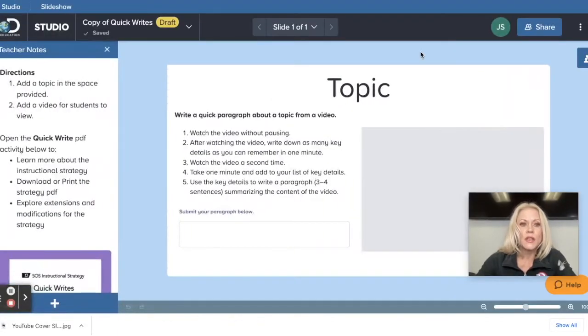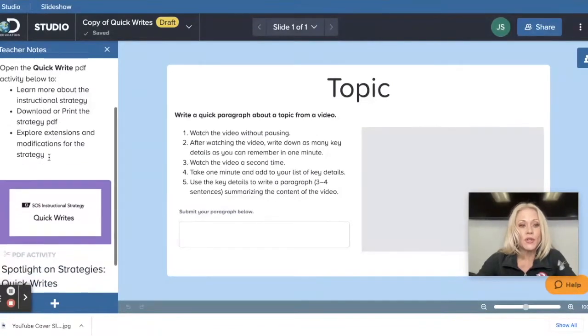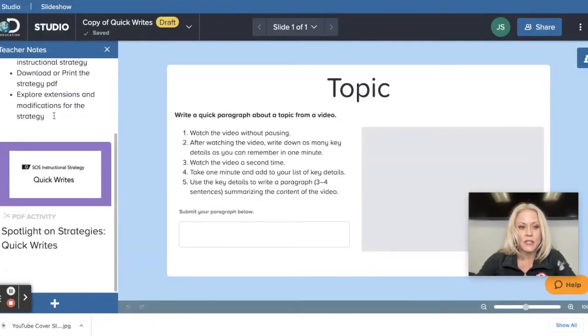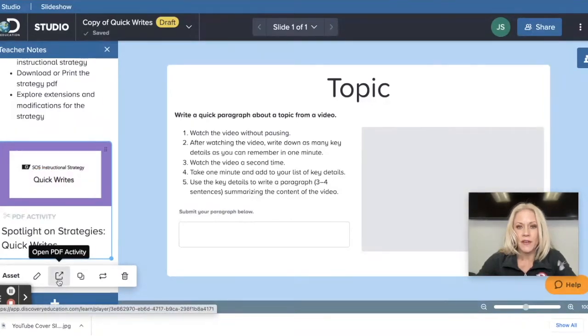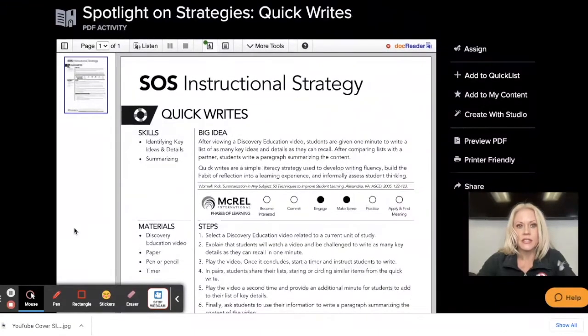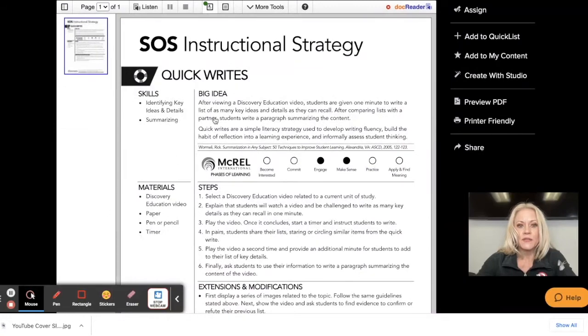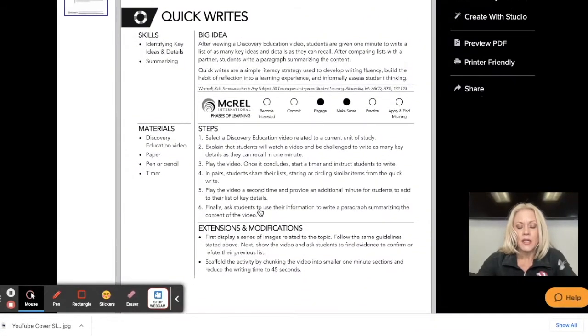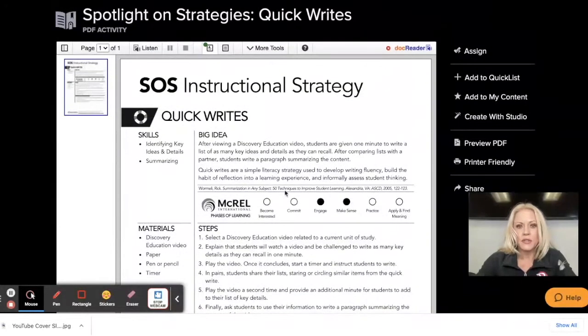Once it opens, you can see here I have teacher notes that automatically open on the left-hand side, giving me a few directions. And there's also a PDF where I can learn a bit more about the particular strategy. So when I click on this, I actually have to click this open PDF activity right here, and it's going to open more details about this instructional strategy in a separate window. So keep that in mind. It gives you the big idea and some extension and modification suggestions.